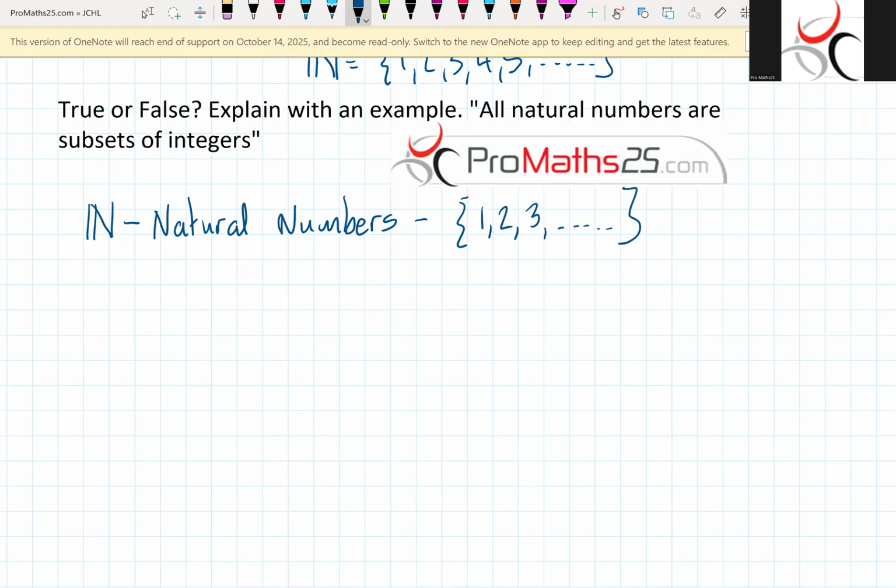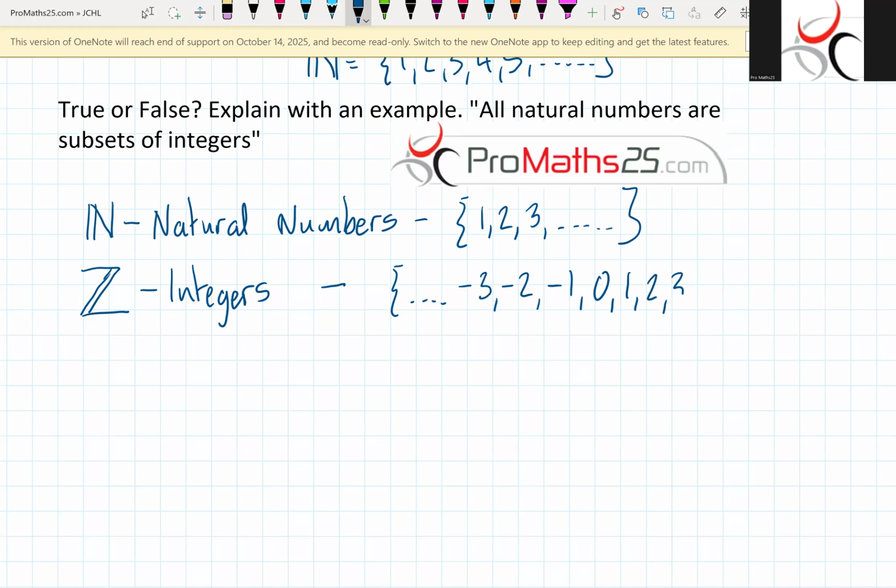So that would be the natural number set. The big capital Z then would be integers. Right? And what are integers? They're positive or negative whole numbers including 0.